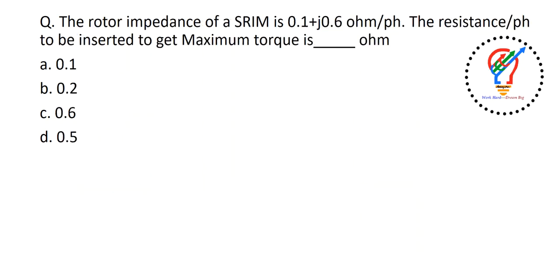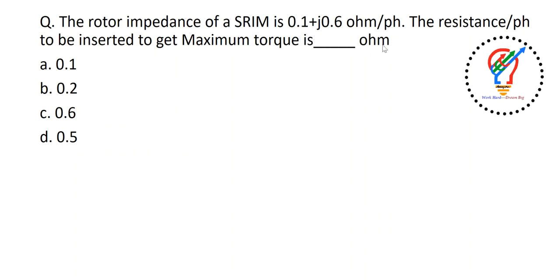Now next question. The rotor impedance of a slip ring induction motor is 0.1 plus j0.56 ohm per phase. The resistance per phase to be inserted to get maximum torque is dash ohms. Okay, so the condition for getting the maximum torque is that the resistance should be matched with the reactance. The resistance should be matched with the reactance.